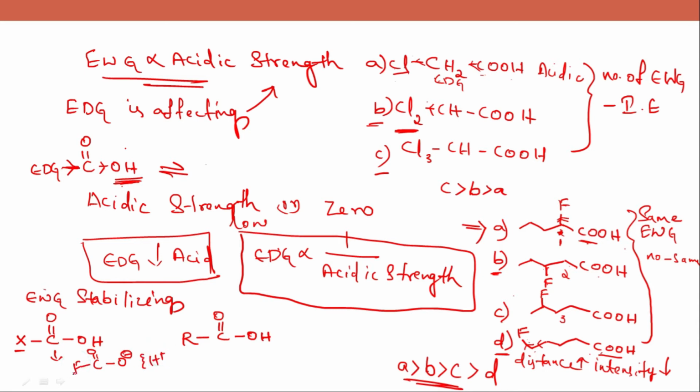Now suppose X is a fluorine. Oxygen has gained a negative charge due to the dissociation. Due to the presence of the electron withdrawing group here, a minus I group, it withdraws this negative charge towards itself. The movement of these electrons will be towards the electron withdrawing group. So the negative charge is stabilized by movement of these electrons.